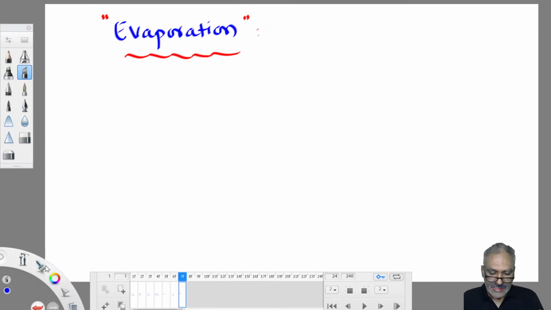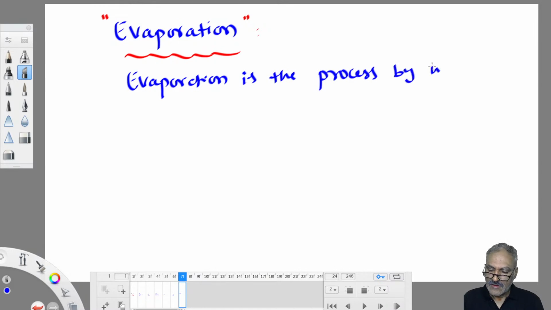Okay, so let us define evaporation. Evaporation is the process by which water changes its state. Evaporation is the process. See now, with no evaporation, there is no rainfall. If evaporation is not there this year, next year there won't be any rains at this place.